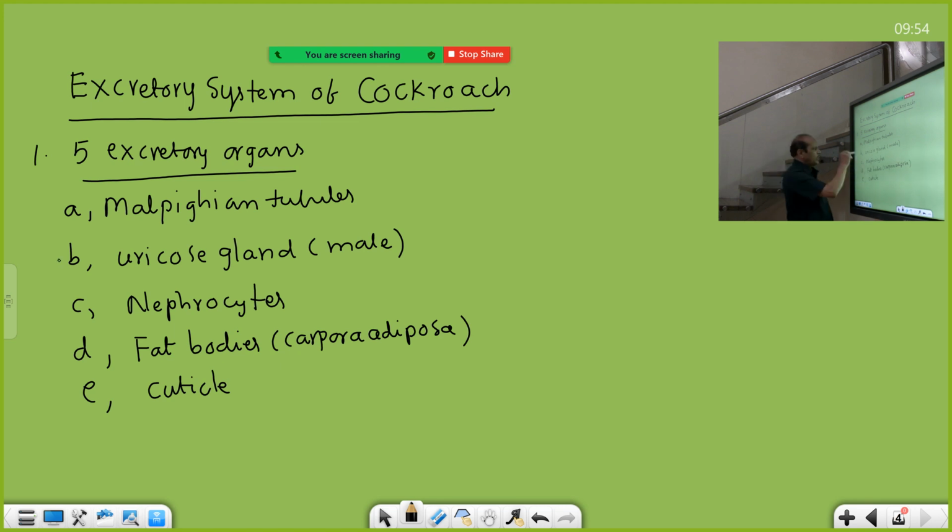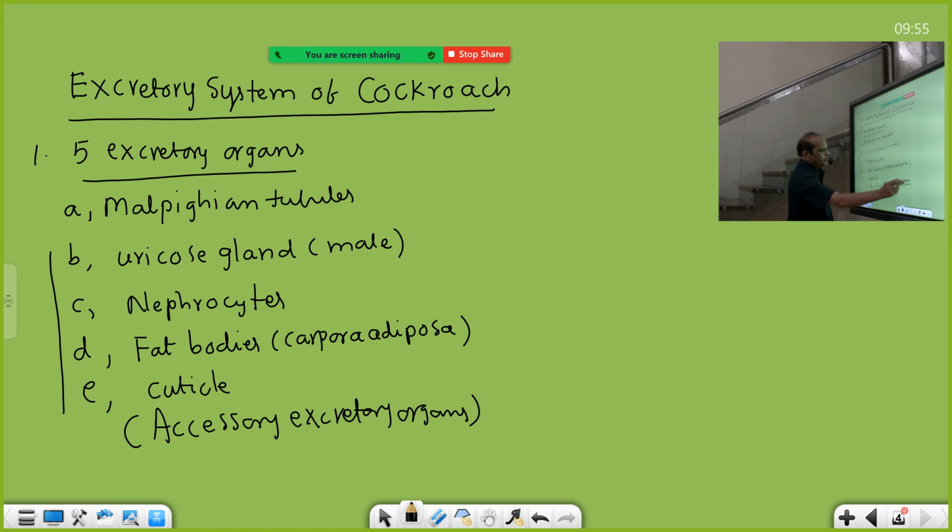So these 4 are accessory excretory organs of cockroach. Yes, not main. Accessory excretory organs of cockroach. But only Malpighian tubules are the chief excretory organs of cockroach. So that's why in the bracket you can write down the chief excretory organs of cockroach are Malpighian tubules. Like that you can write down.